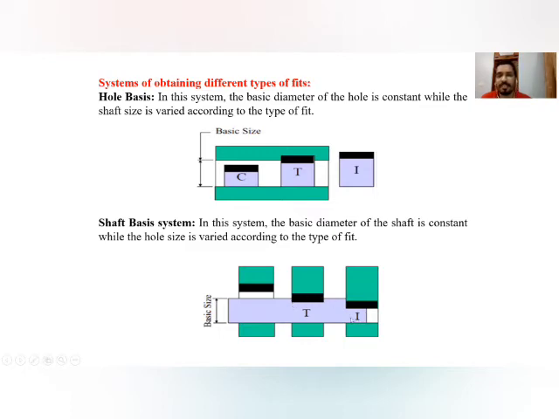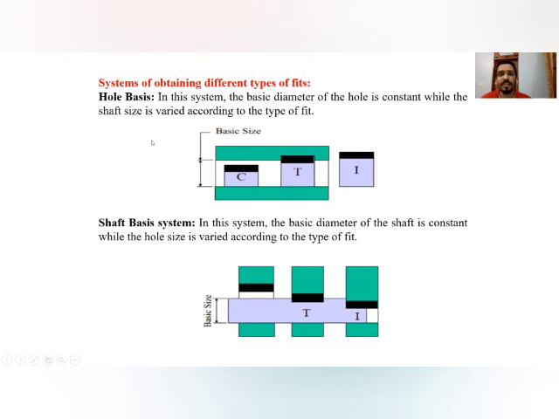In the same way, there is the interference fit. In the interference fit, the upper limit of the hole and the lower limit of the hole are kept below the basic size of the shaft. So we can say that it is the interference fit. So these are the two systems which are used in our production system.